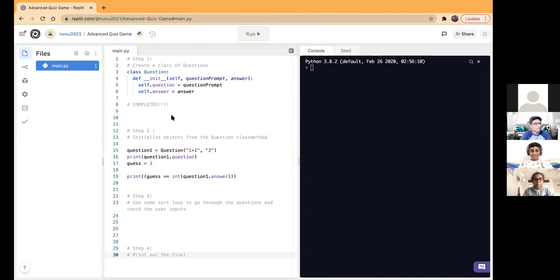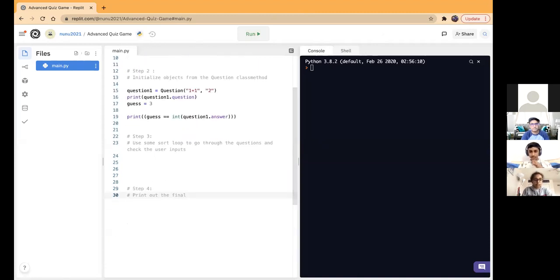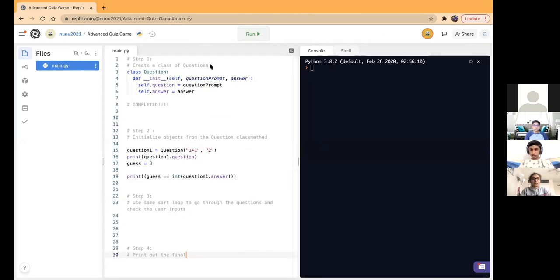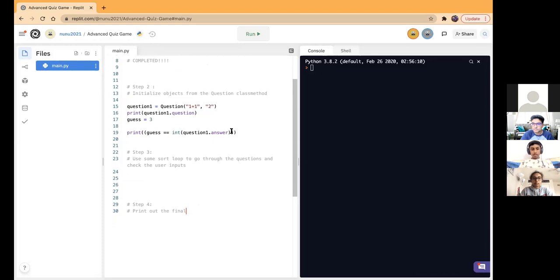Okay. So just to recap, this time it's a code recap. What we did, we actually used comments from Rayon's meme. We used comments to take notes on the steps we're going to take. We finished the first step, which I think is the most important step, creating the class for each question that we will make. We also tested out that class by initializing one object. Our question was 1 + 1, and the answer was 2.